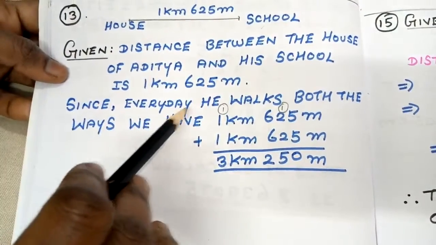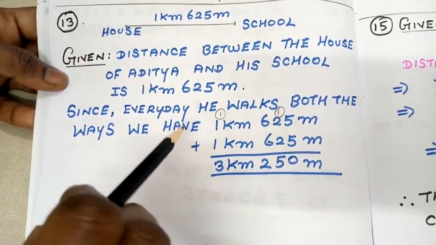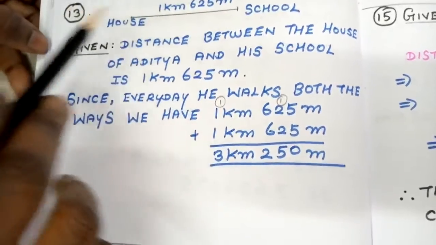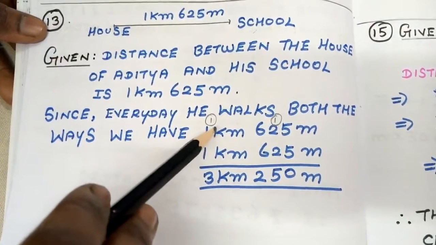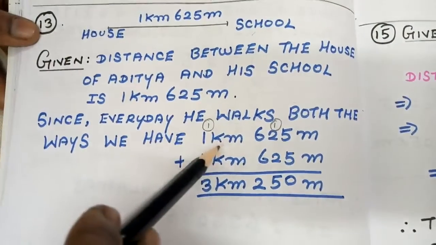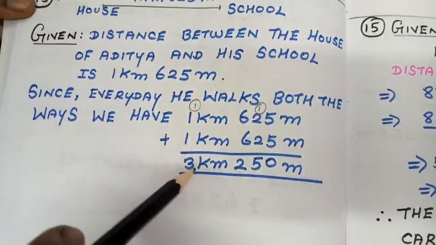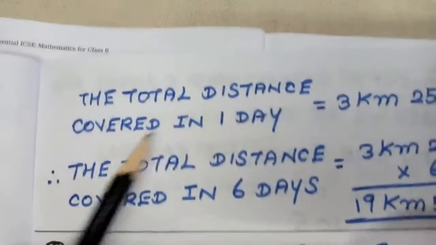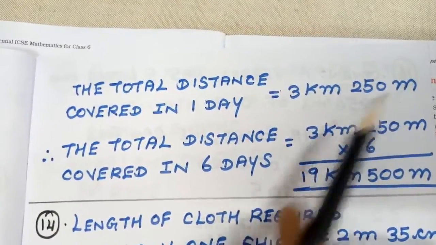Since every day he walks both the ways, he is using that particular distance 2 times. So we are adding those, I am just adding the number 2 times, or you can multiply by 2. Totally the distance covered is 3 kilometer 250 meter in one day. So the total distance covered in one day is 3 kilometer 250 meter.